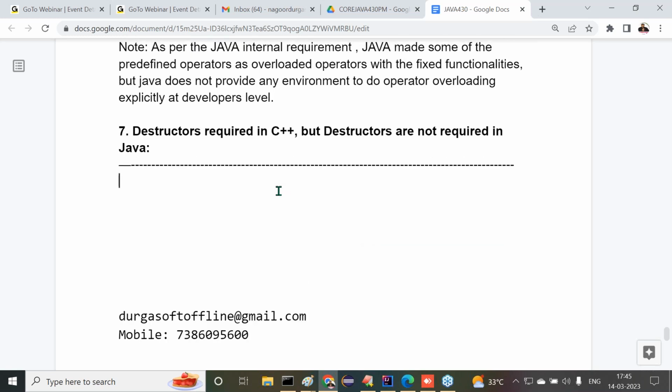First of all, tell me what exactly is the purpose of destructors? What is a destructor? Before understanding whether destructors are possible or not in C++ and Java, first we have to understand what a destructor is and what the purpose of this destructor is. All of you are getting clarity now? All right, sir.